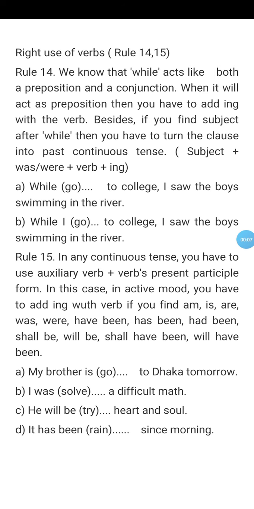Today I come to you with two rules of right use of verb, Rule 14 and Rule 15. Rule 14: we know that while acts like both a preposition and a conjunction. When it acts as a preposition, then you have to add ing with the verb. On the other hand, if you find a subject after while, then you have to turn the clause into past continuous tense. And you know the structure of past continuous tense: subject plus was/were plus verb plus ing.